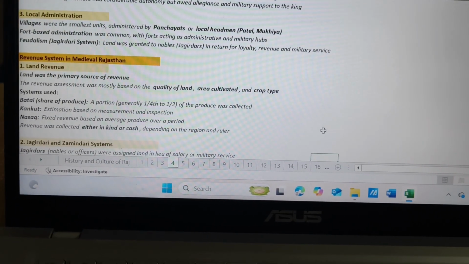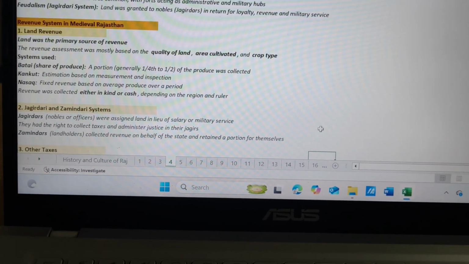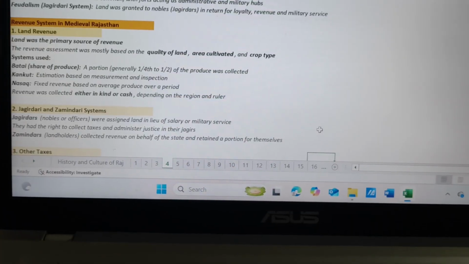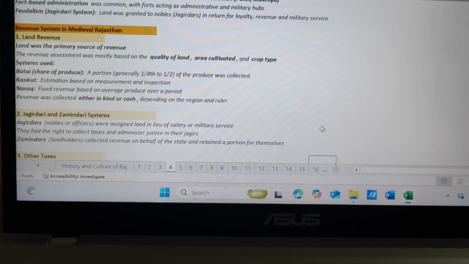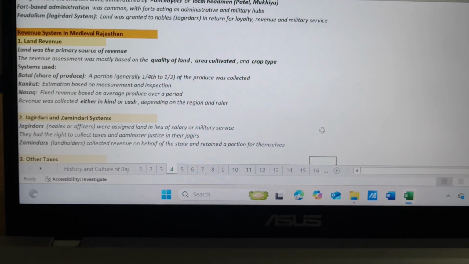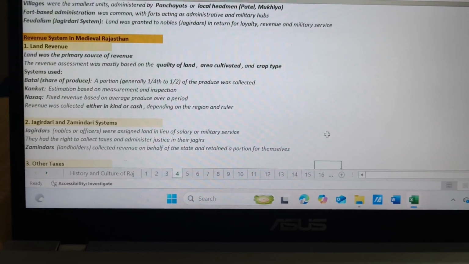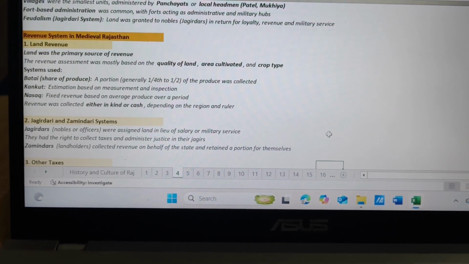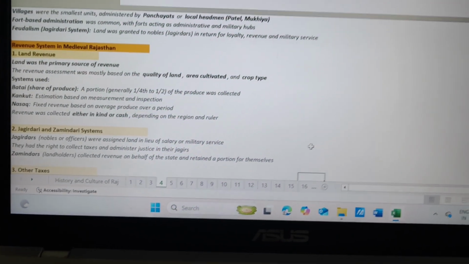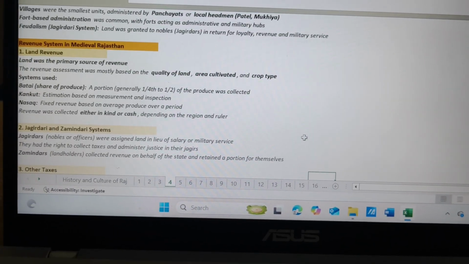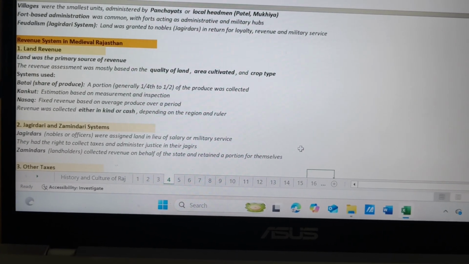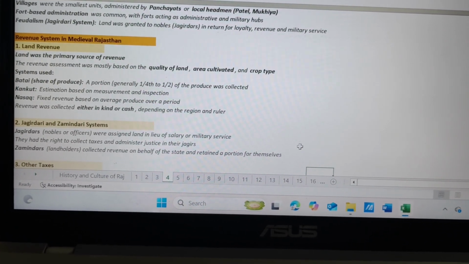Now we will talk about revenue system in medieval Rajasthan. First is land revenue. Land was the primary source of revenue. The revenue assessment was mostly based on the quality of land, area cultivated and crop type. Systems used: Batai, share of produce. A portion, generally 1/4 or half of the produce, was collected.